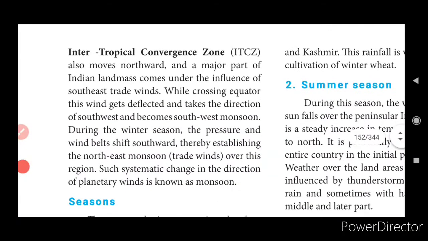While crossing the equator, this wind gets deflected, takes the direction of southwest and becomes the southwest monsoon. During the winter season, the pressure and wind belts shift southward, thereby establishing the northeast trade winds over this region. Such systematic change in the direction of planetary winds is known as monsoon.